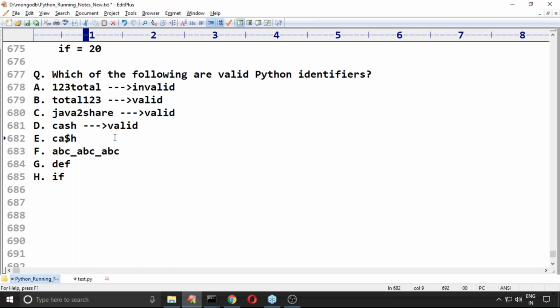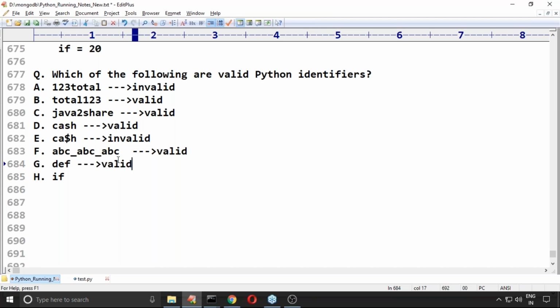What about the fifth one, valid or invalid? It is invalid, because we can't use a dollar symbol. Next, is it valid or not? Yes, perfectly valid. The underscore symbol you are happily allowed to use.